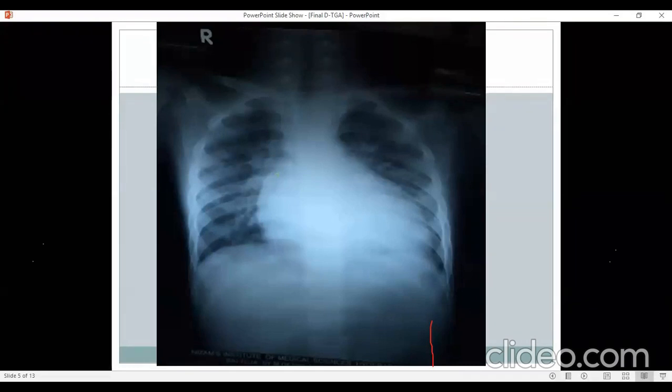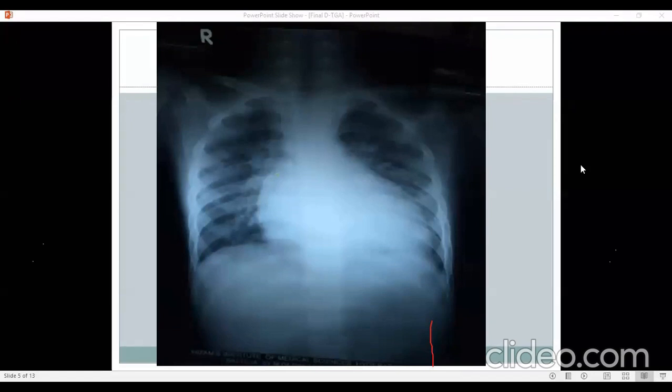Can I come in? Yeah, classically in TGA, it is described as egg on side or egg on string appearance. Here, the narrow pedicle is there. Though it is narrow, it is looking wide because of the SVC shadow. But otherwise, as Dr. Anita said, because of the malposed anteroposterior position of the great arteries, the pedicle is always narrow. And plethora indicates that there is no stenosis, and that's the reason the cyanosis was much less in the early age, and the failure signs were there.